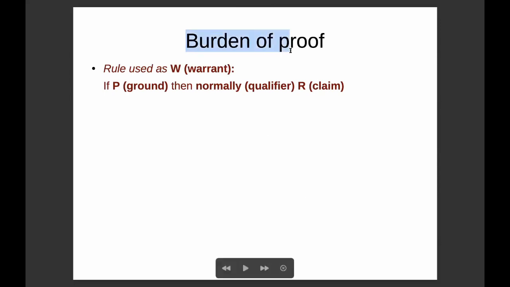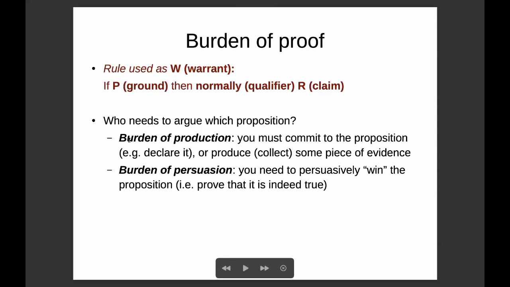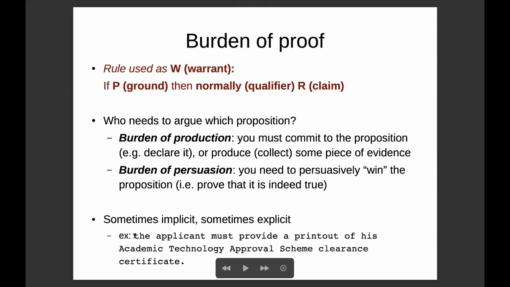For this purpose, we introduce the concept of burden of proof. Let us imagine that we have the following rule as warrant W: if P, then normally R. Who needs to argue which proposition? We can distinguish the burden of production from the burden of persuasion. That is, the difference between who is producing or collecting the evidence and who is proving that the evidence is indeed true. These burdens sometimes are assigned explicitly.